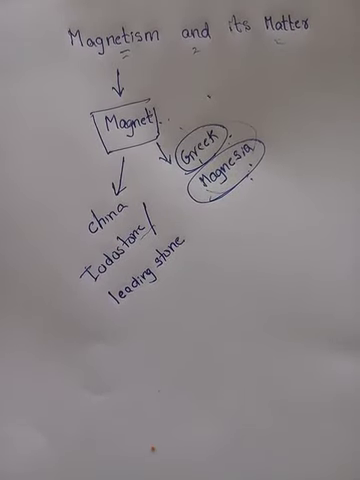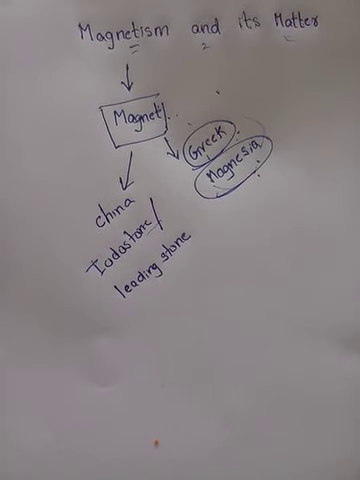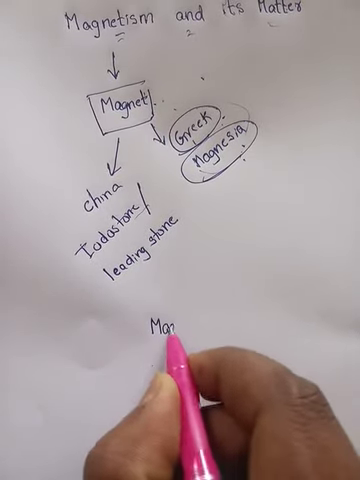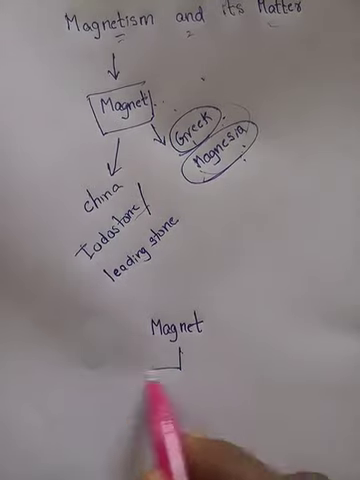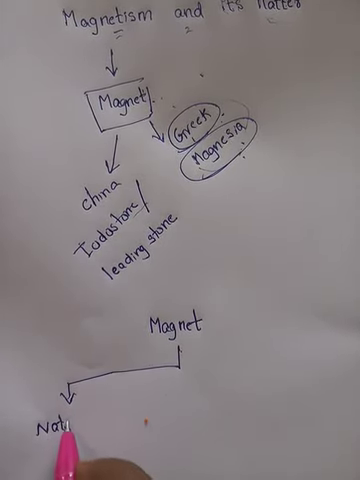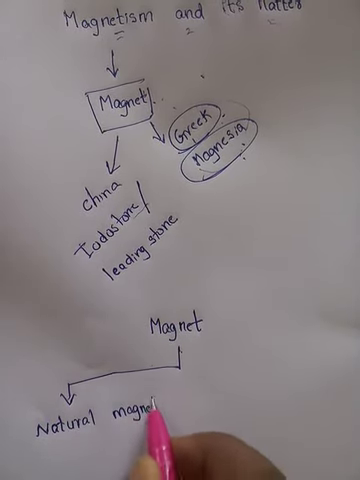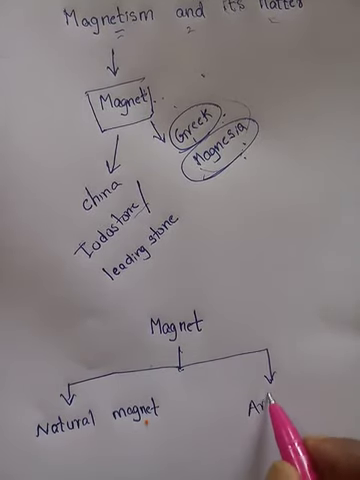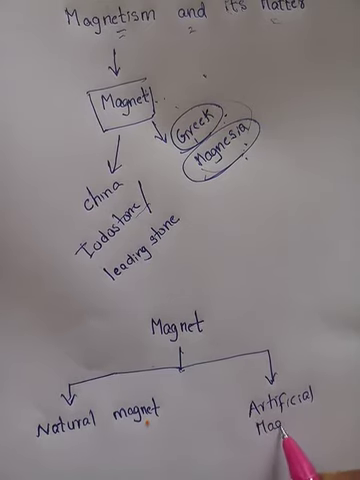Now let us know what the types of magnets are. Basically a magnet is classified into two types. One is called a natural magnet and another one is called an artificial magnet.